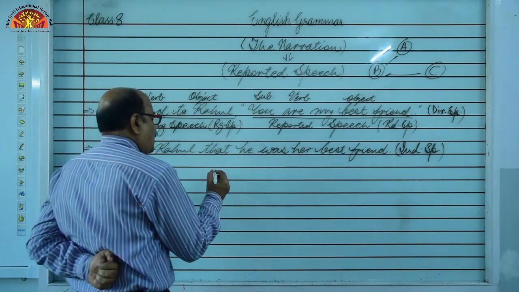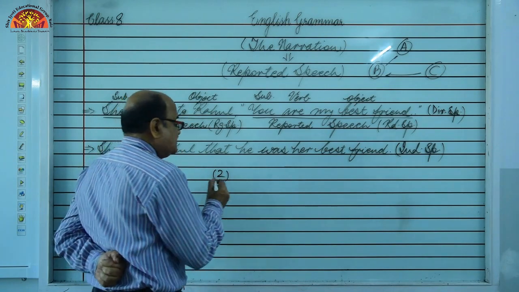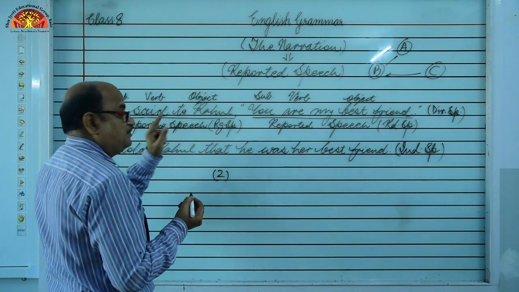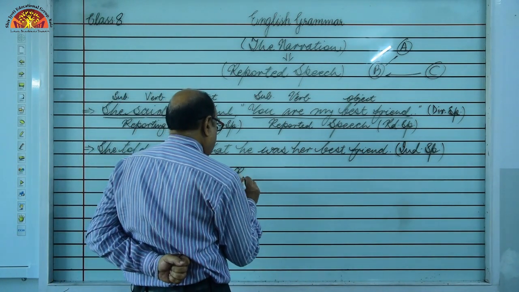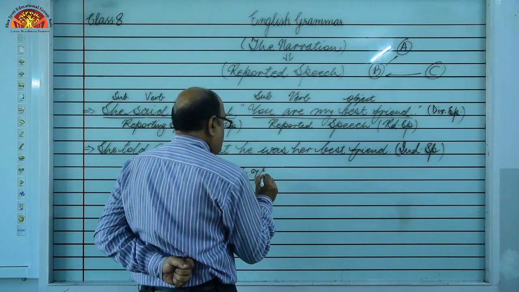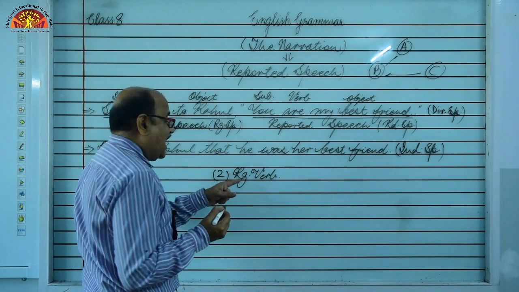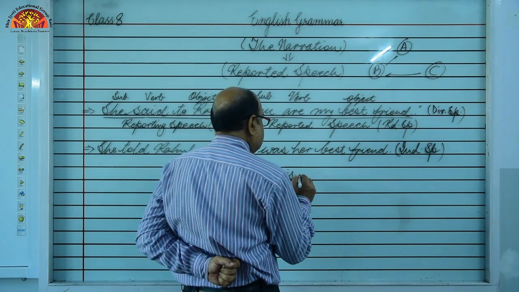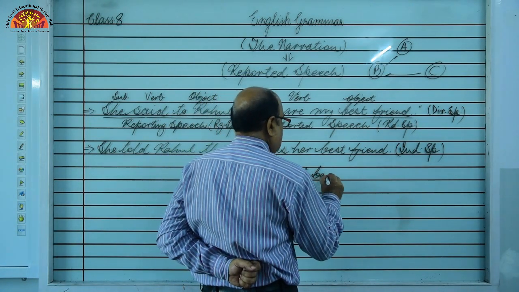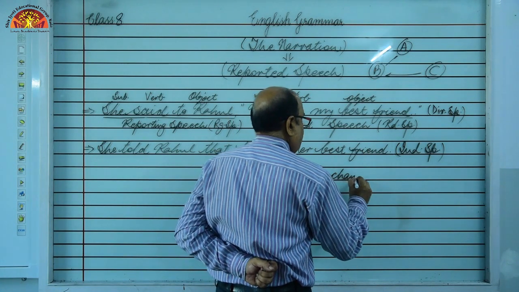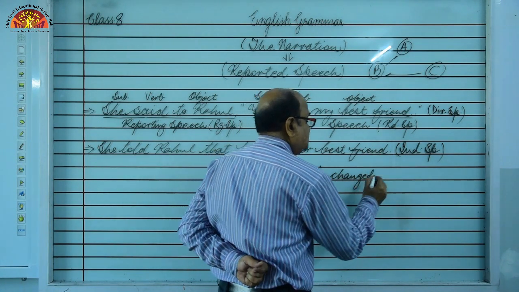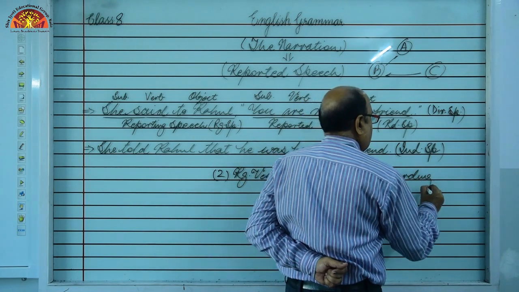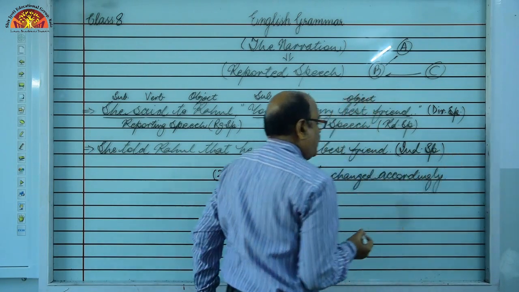Now the second common step is to make necessary changes in the reporting speech. The reporting verb is to be changed accordingly.